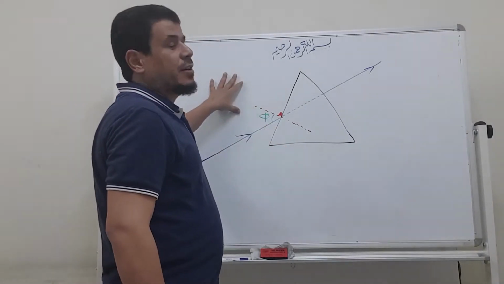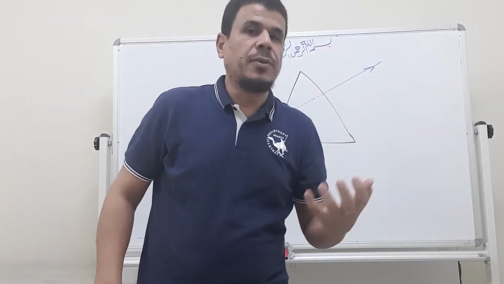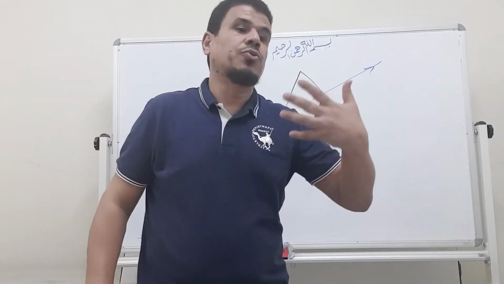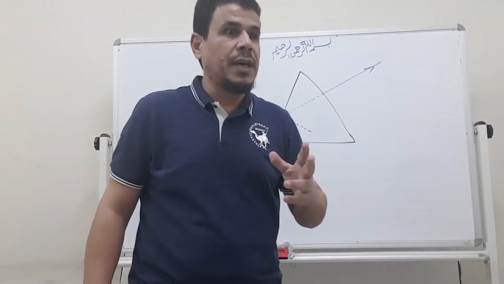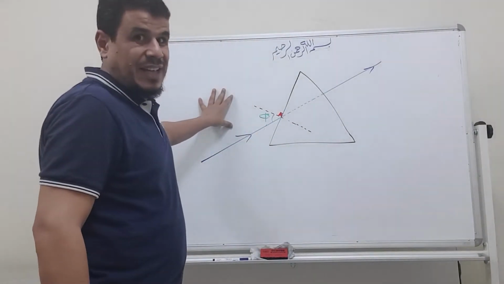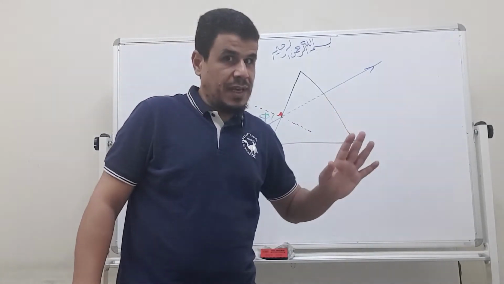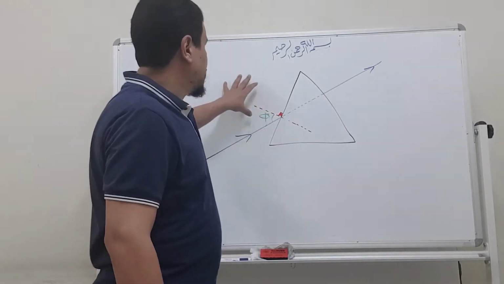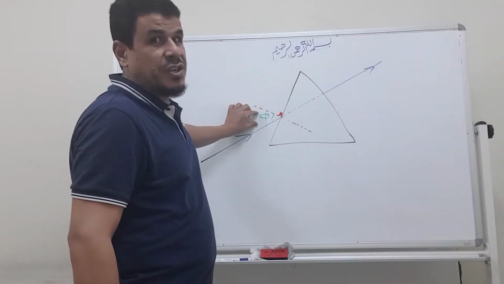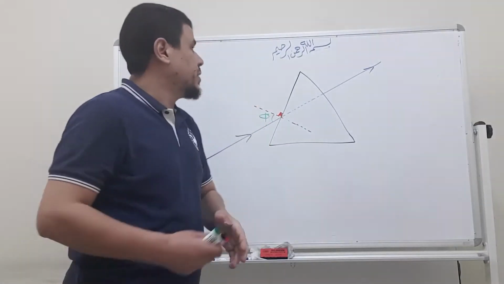It moves from air to another medium. If light rays move from air to any other medium, they refract toward the normal. Why? Because light in air is faster than in any medium. This means it is faster here, so the angle is larger here. It is slower here, this means the angle will be smaller.